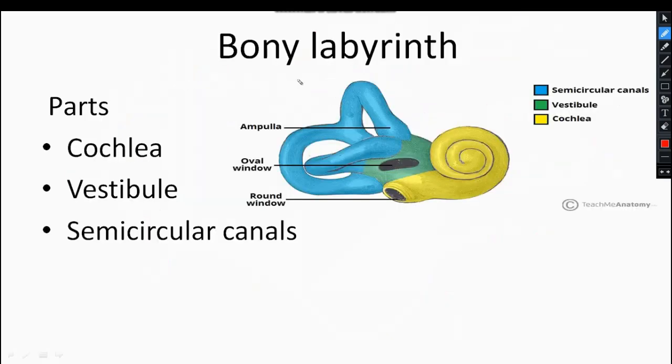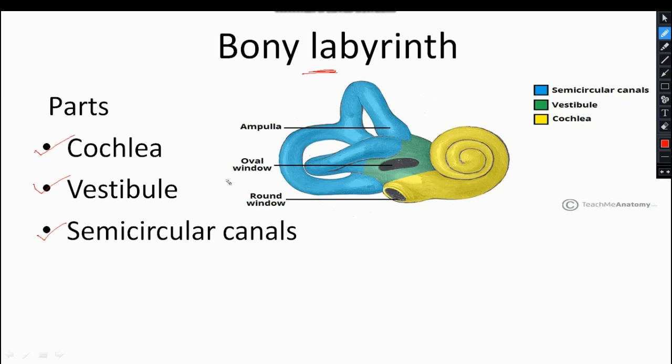This is the bony labyrinth. It forms an outer bony cage for the membranous labyrinth, and it has 3 parts: the cochlea, in yellow color, the vestibule in green color, and the semicircular canals in blue color. Here we can see the windows.